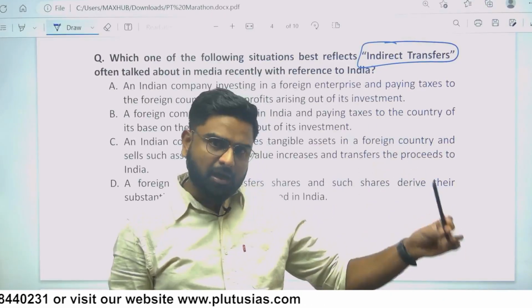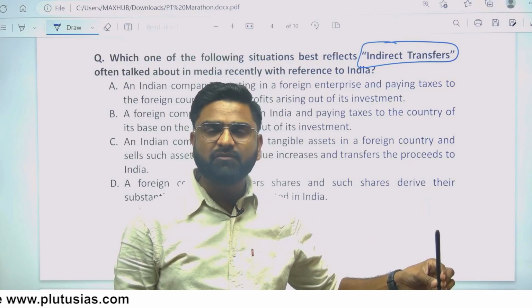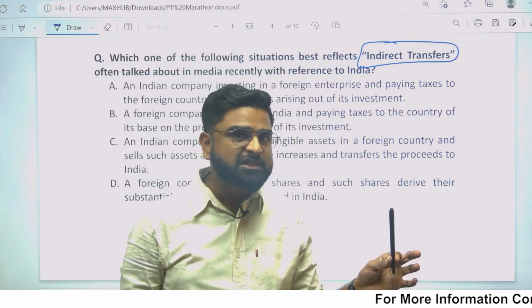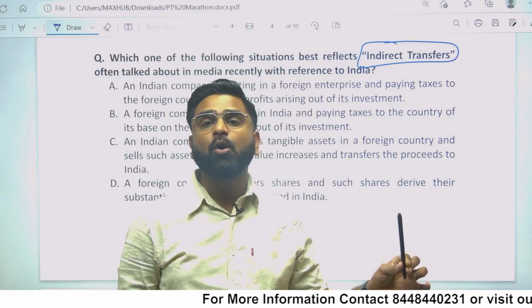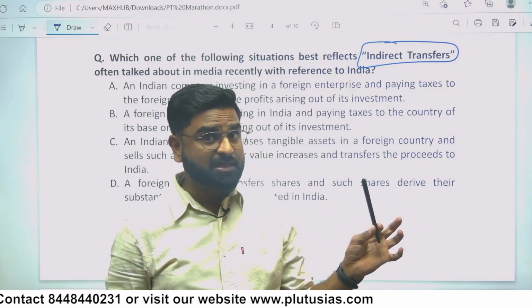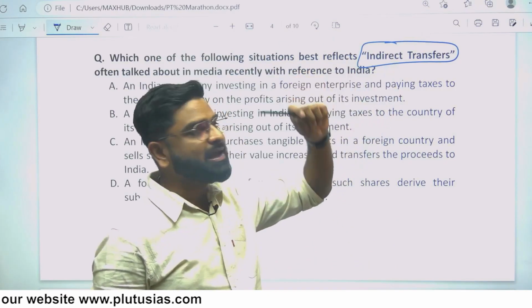This pen is fixed somewhere. This pen is hooked somewhere. I just give you a receipt, and you become the owner of this pen. This pen never moves from this place. It is fixed there. But you become the owner of this pen, rather than me. The asset is not moving anywhere. That is called indirect transfer.